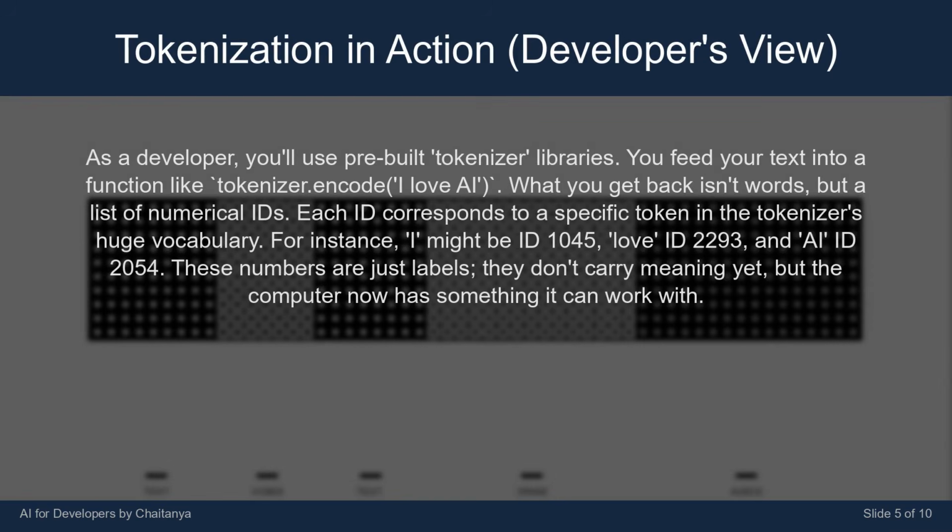As a developer, you'll use pre-built tokenizer libraries. You feed your text into a function like `tokenizer("I love AI")`. What you get back isn't words, but a list of numerical IDs. Each ID corresponds to a specific token in the tokenizer's huge vocabulary. For instance, "I" might be ID 1045, "love" ID 2293, and "AI" ID 2054. These numbers are just labels. They don't carry meaning yet, but the computer now has something it can work with.